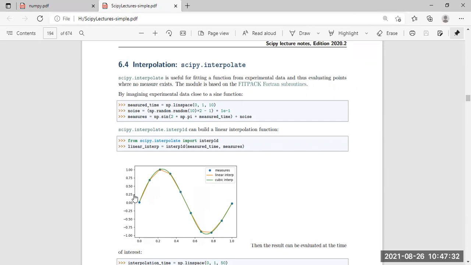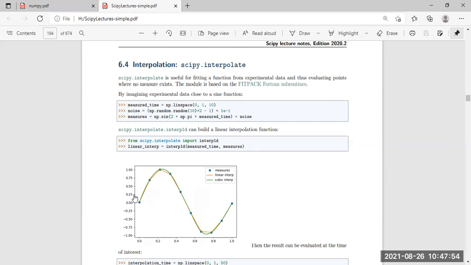So scipy.interpolate is useful for fitting a particular function to experimental data and then measuring the intermediate points between the particular dots. First of all, what we are doing here is fitting a particular function from the experimental data. Forget about scipy.interpolate for a moment.